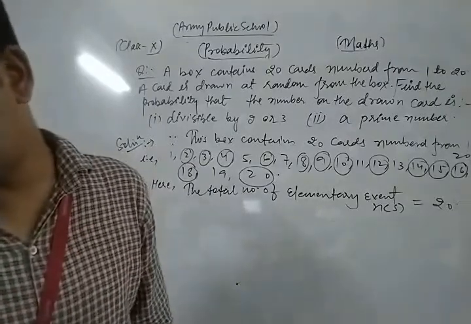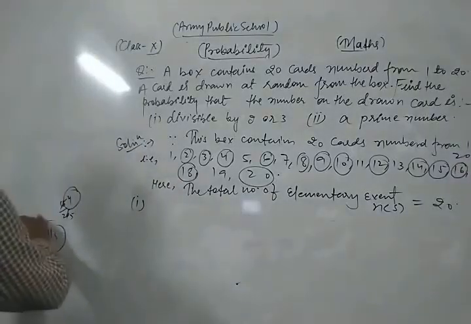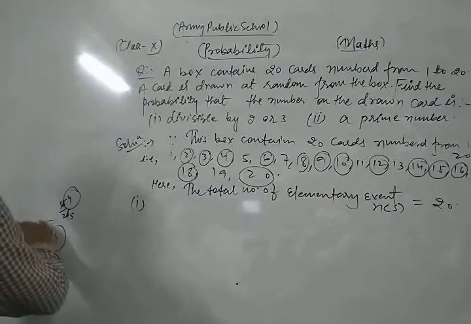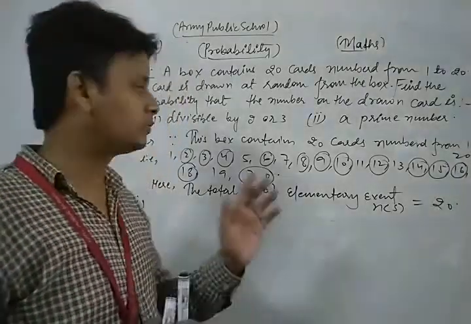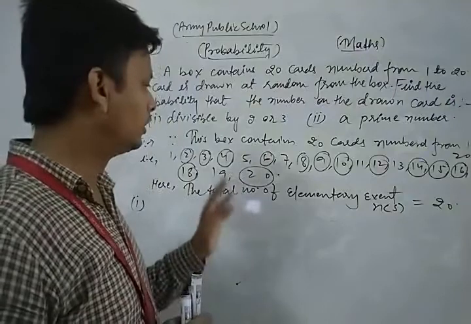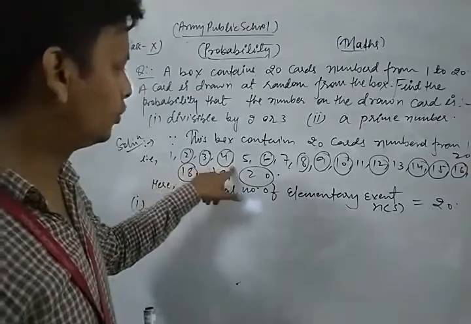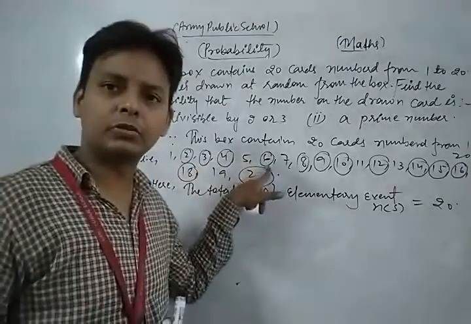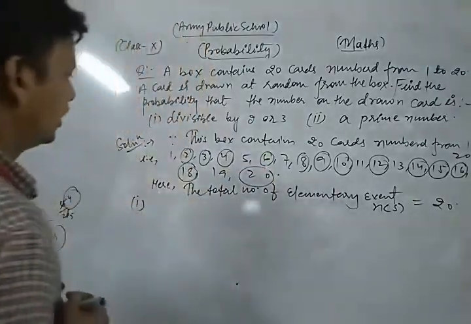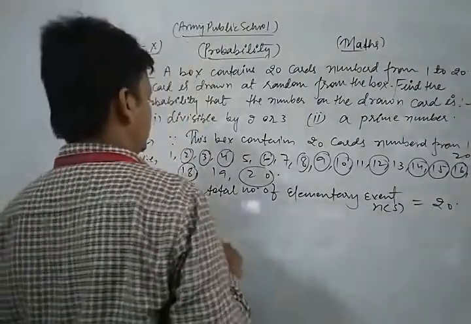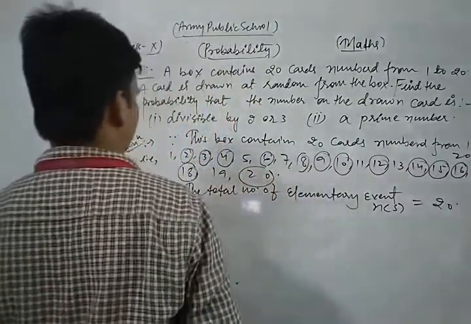Your question is about the numbers 1 to 20 that are divisible by 2 or 3. Okay. So look, how many numbers are there which are divisible by 2 or 3? Let's see. 2, 3, 4, okay, 6. 6 is divisible by both 2 and 3, so only 6, and 18.